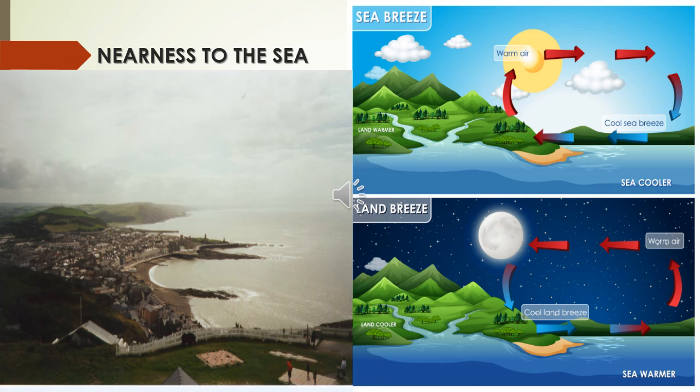Therefore, the wind blows from ocean to land in the afternoon. The heated air ascends and this causes low pressure on the adjoining ocean. So the wind blows from ocean to land in the afternoon.